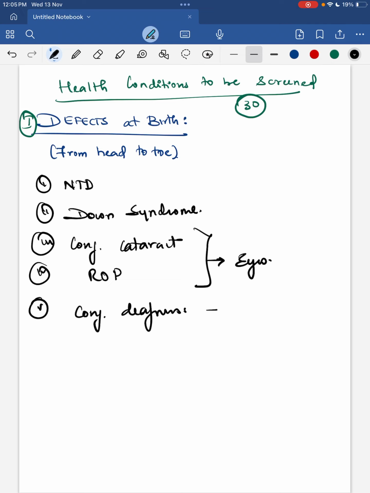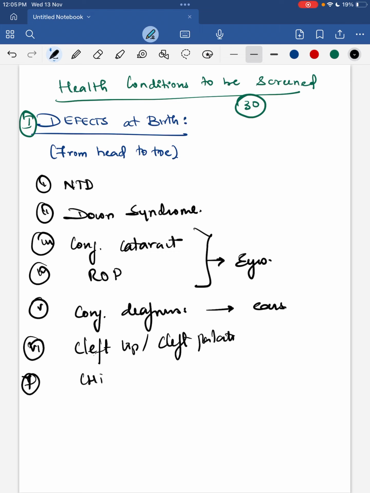Next is the diseases of the child. It is quite difficult to remember, but just remember the easy conditions. First is skin conditions, mainly scabies. Second, in the ears, otitis media. Third, in the heart, rheumatic heart disease. Fourth, in the lungs, reactive airway disease. Fifth is dental conditions. And sixth is convulsive disorders.